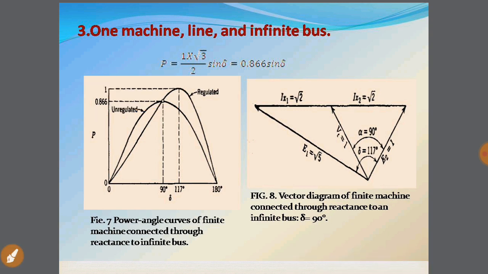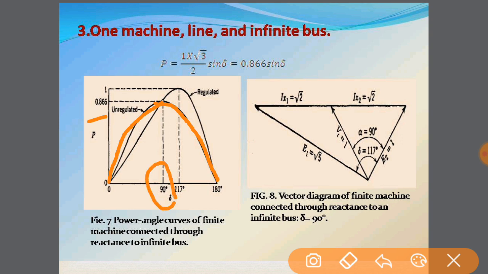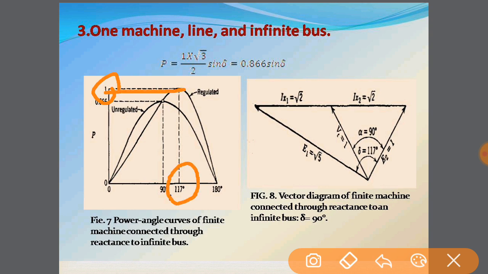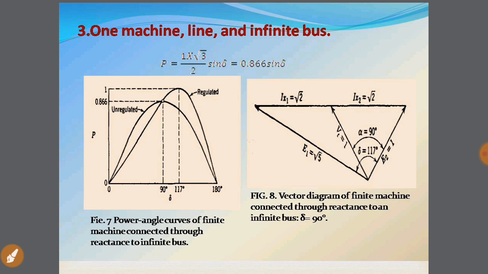When unregulated reaches its limit, that is 0.866, from here it starts its downfall at this particular angle of 90 degree till 180 degree. In the case of the regulated one, the limiting factor is 1, which will limit itself to the angle of 117, and this power after the 117 angle will decay to 180 degree. So this is the power angle curve, and this is your vector diagram for this case.